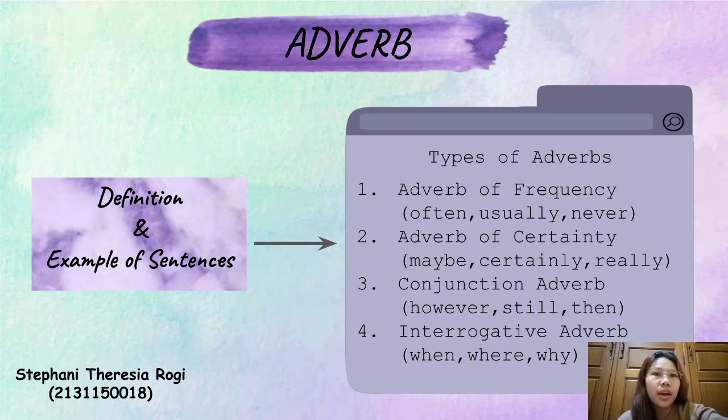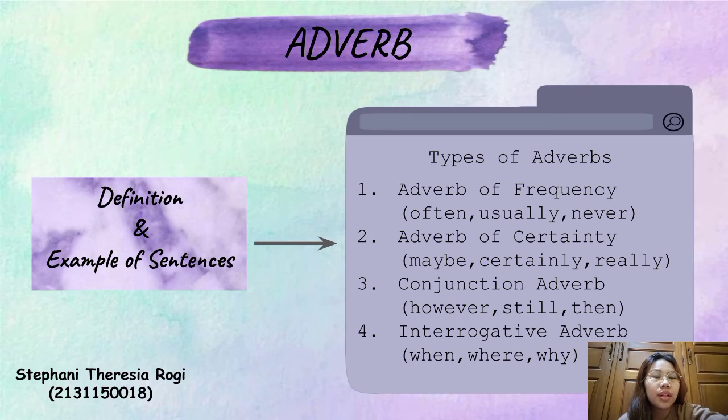The second, adverb of certainty. Adverbs of certainty express how certain we feel about an action or event. Adverbs of certainty go before the main verb unless the main verb is to be, in which case the adverb of certainty goes after. The example sentences are: 1. Maybe you are right. 2. He is certainly a smart man. 3. He really will clear the exam.